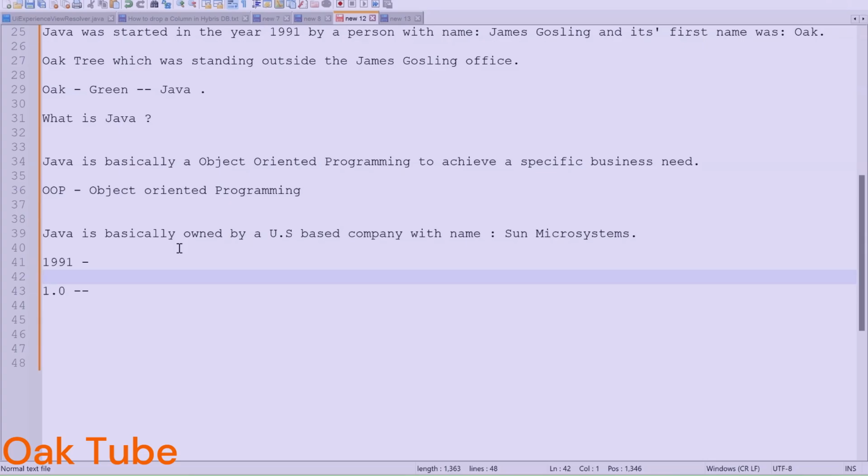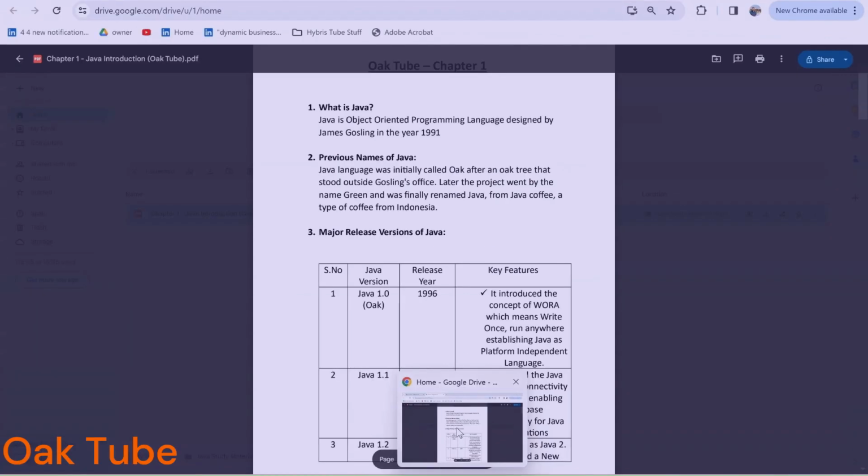Now, which are the Java versions which Java has released till now? Guys, I have given you all these details in the notes of this video. How can you access the notes? You just have to click on the link given in the comment section of this video, and you can download the notes related to this video.